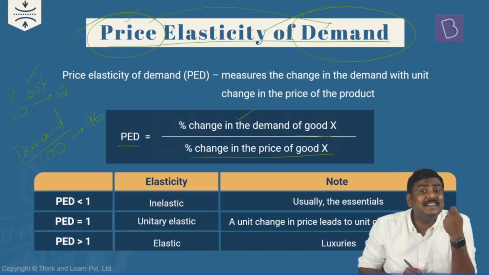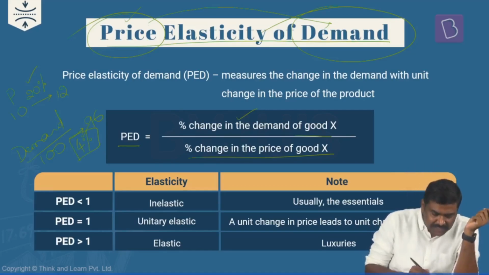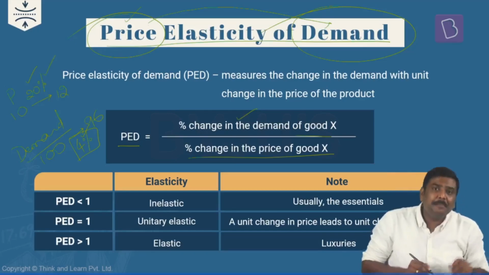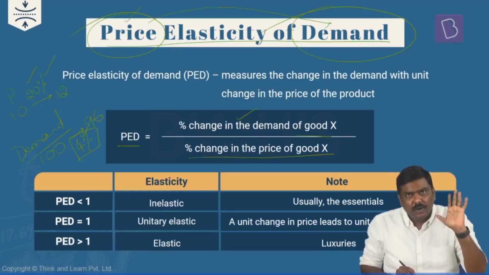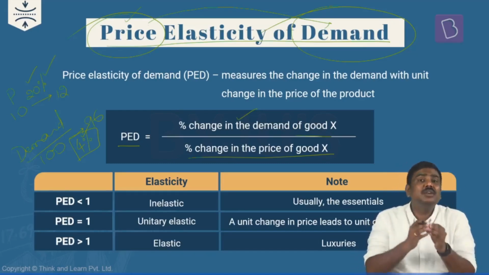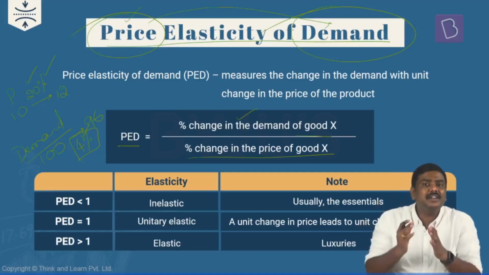But in terms of percentage, the demand has come down by 4%. So here is the percentage change in the quantity being demanded, and here is the percentage change in the price of the product. Substitute both of them. Based on the outcome, you will decide whether the product is inelastic, elastic, etc.